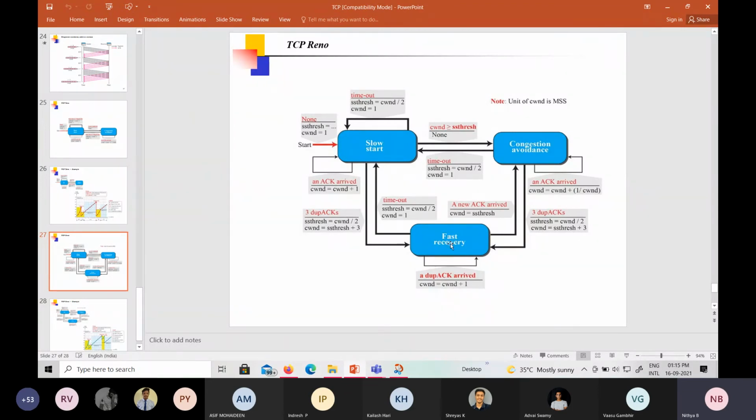In this stage also we can have three possibilities. There is a possibility of having the timeout, and the same steps need to be followed here also. Or you may have another duplicate acknowledgement, then the congestion window is incremented by 1. Suppose you receive a new acknowledgement, then the congestion window equals the threshold value, and then we go to congestion avoidance in order to have the linear increment. Clear? We'll see an example here.